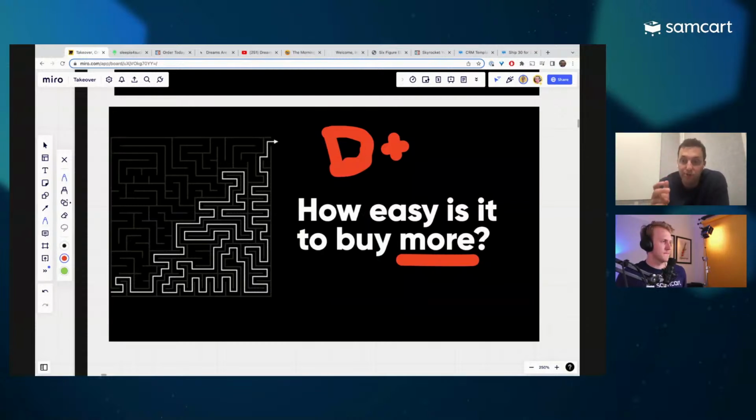So Jordan, let's switch gears, because I think there's a SamCart example we're going to toss out here, right, that I think would be awesome to showcase what it looks like when it is easy to buy more. You know what I mean?